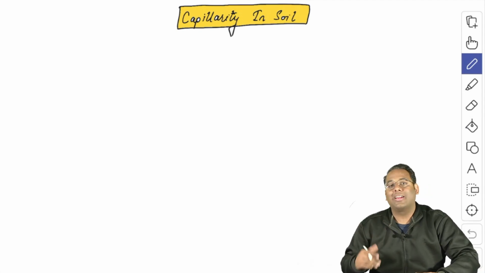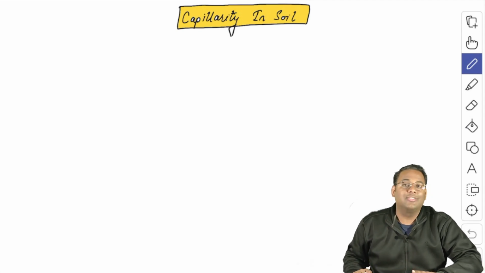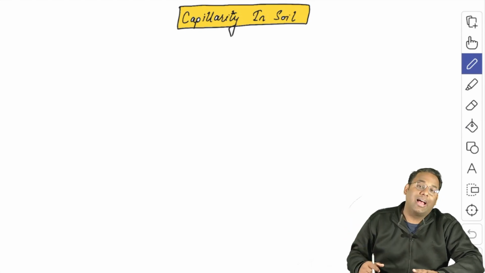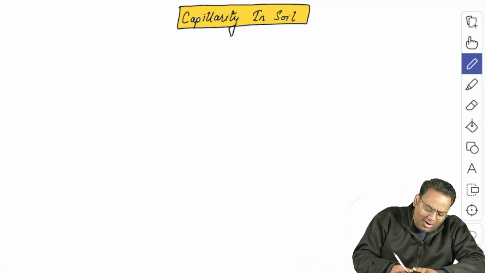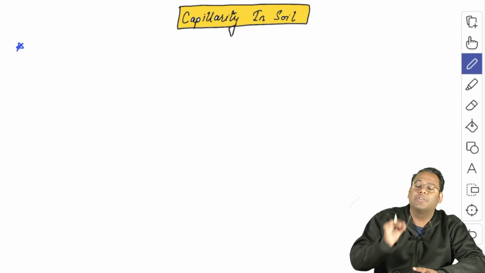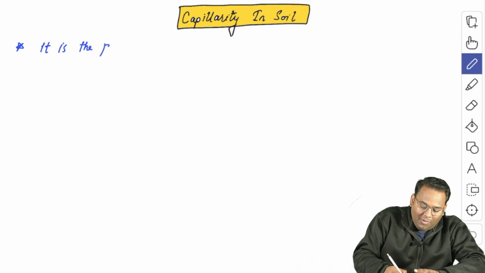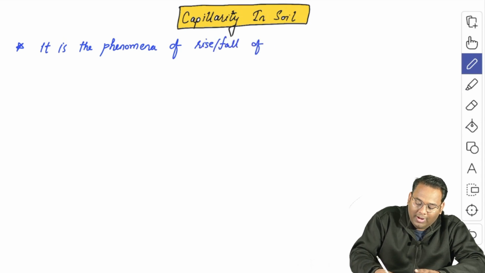Capillarity is a simple phenomenon of rise or fall of a fluid that we observe in a fine diameter tube. So first of all, let me write down the definition for you so that it will be more clear for you. So what is this? It is the phenomenon of rise or fall of liquid in a fine diameter tube.